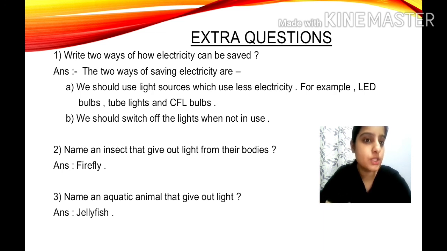The 2 ways of saving electricity are, first, we should use light sources which use less electricity. Which are those? For example, LED bulbs, tube lights and CFL bulbs. Clear? Second point is, we should switch off the lights when not in use. Clear? Next question.